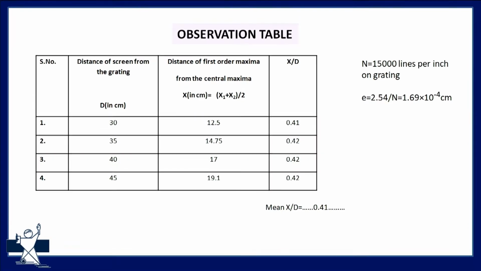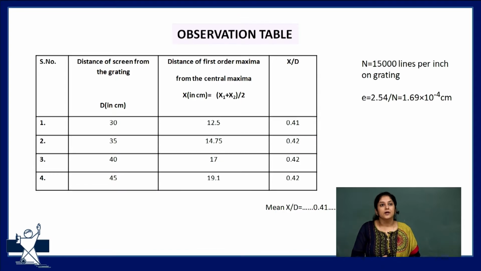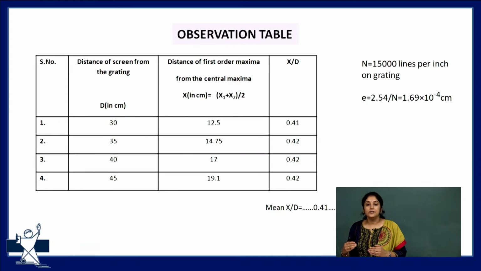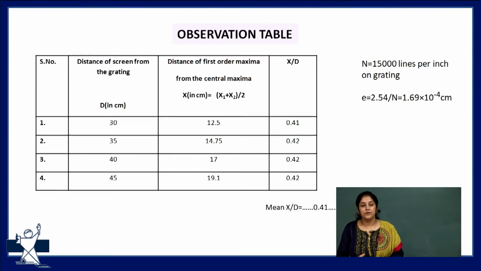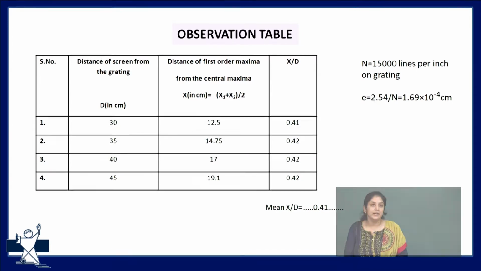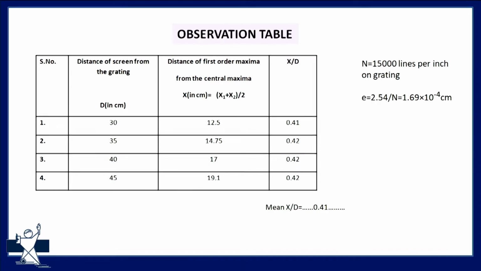I have taken 4 observations here. When the distance between screen and grating is kept at 30 centimeter, the average distance of the first order maxima from the central maxima is 12.5. Then when I move the grating to a distance of 35 centimeter, the average distance of the first order maxima from the central maxima is 14.75, and so on.